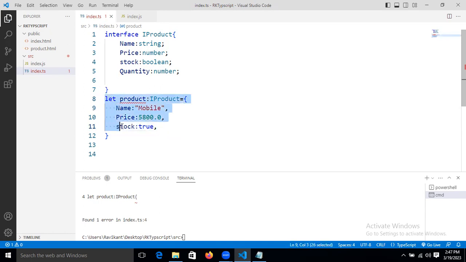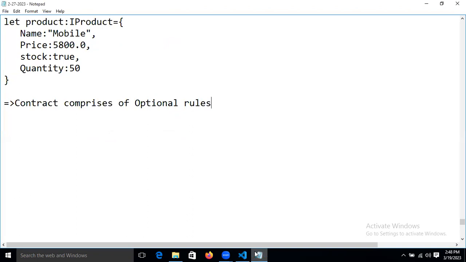This is the object, guys. We already learned how to declare an object in TypeScript. Now in the object also, that is the reason we are getting this error, or not? Yes. Because see, how many properties are there? One, two, three, four properties are there. But here, how many properties have we taken? Three properties are taken, right?